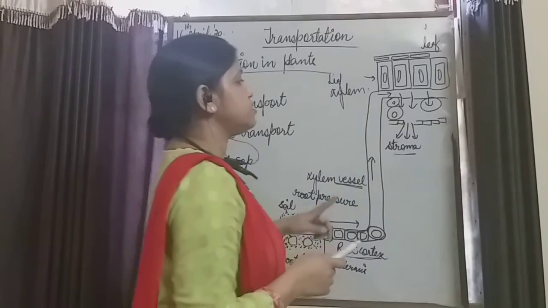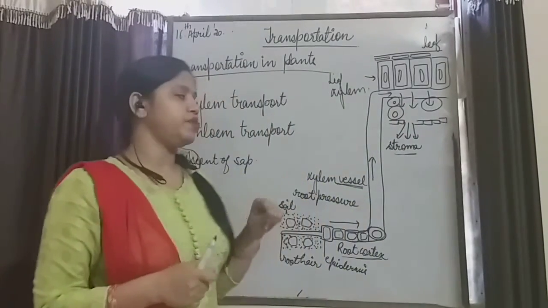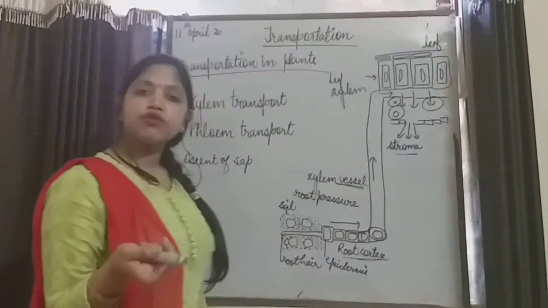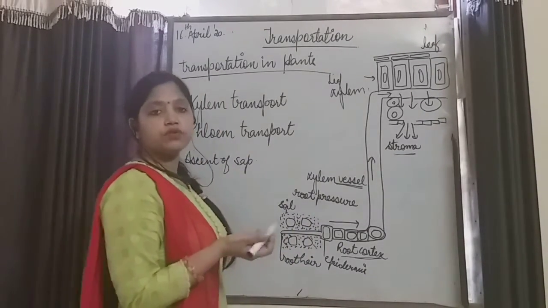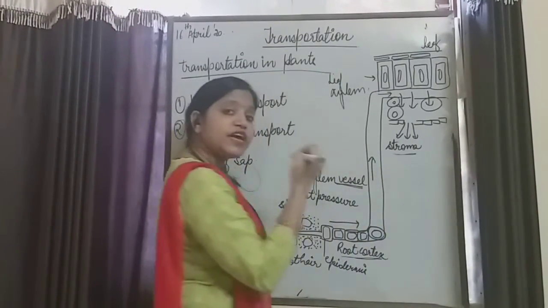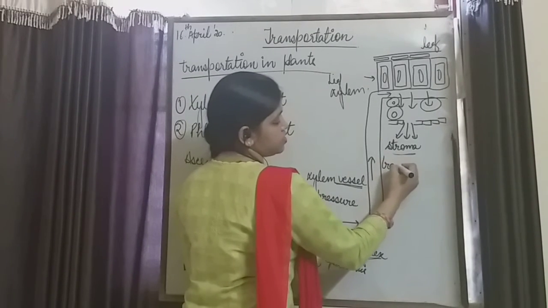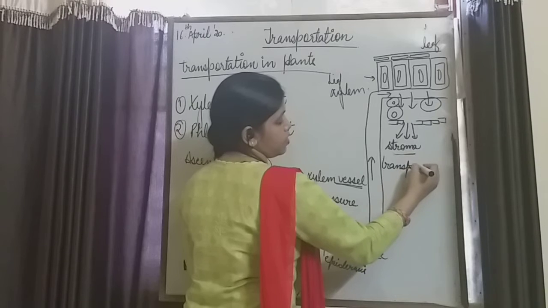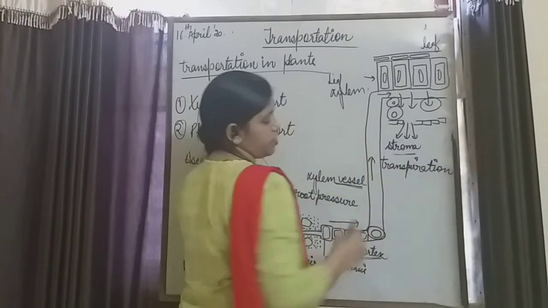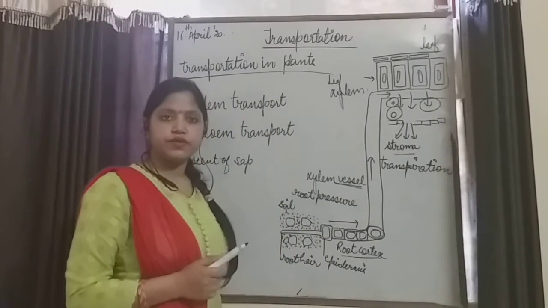In that process, the release of carbon dioxide and oxygen takes place by means of stomata, and the excess amount of water will also diffuse out from the surface of leaves. That removal of excess water from the surface of the leaf is known as transpiration. So the loss of water from the surface of the leaf is known as transpiration.